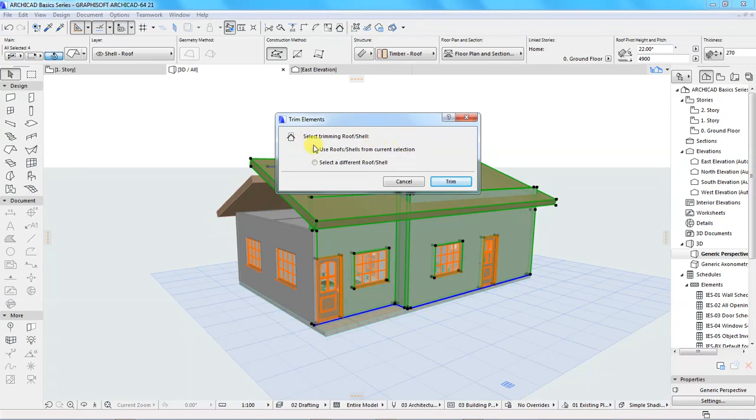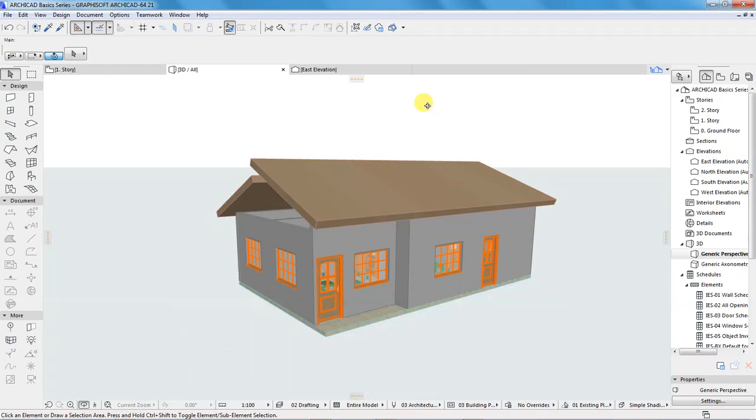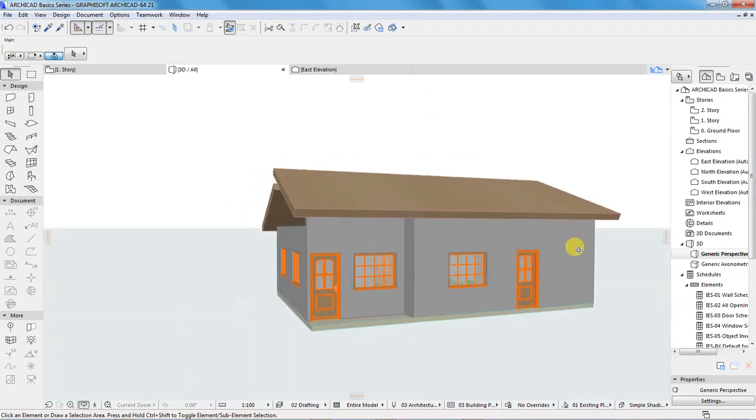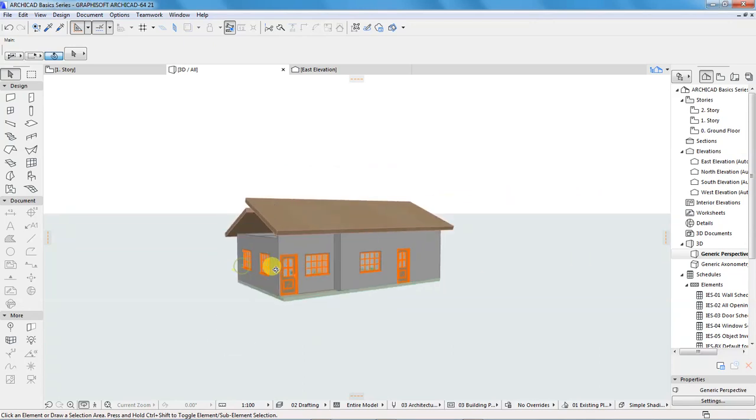Below there you have two options, either to use roofs from current selection or select a different roof shell. I want us to use the first option, use roofs from current selection. Then go ahead and click trim, and that is done. That's okay. So if you look at this face now, it looks okay.